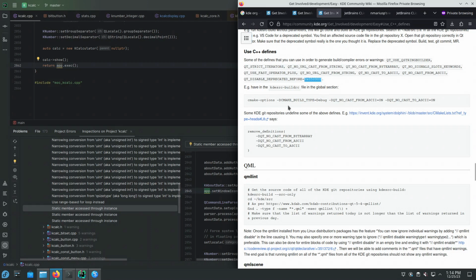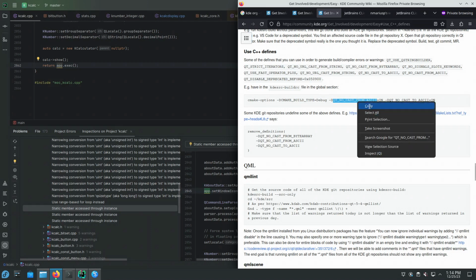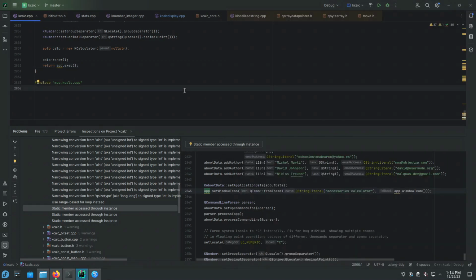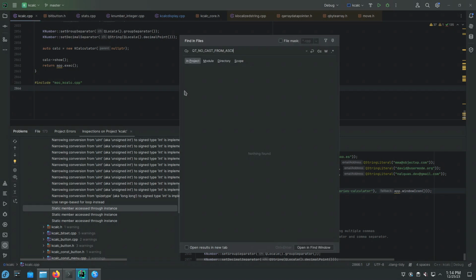Okay, so let's try to see how the KDE Git repository KCalc handles this define, QT_NO_CAST_FROM_ASCII. How do we search?